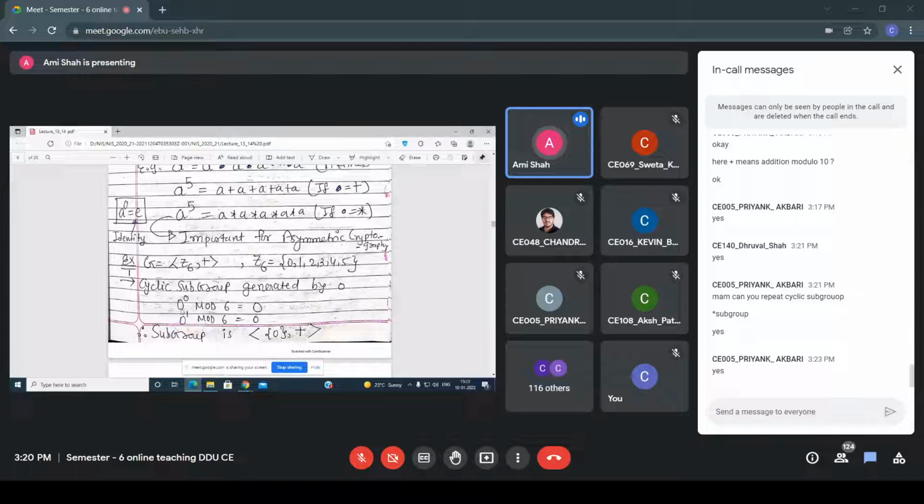So first you have to perform 0 raised to 0, then 0 raised to 1. In that way, one by one you have to take the power. So 0 raised to 0, all of you know this property. It's a plus operation, so that's why the identity is 0.